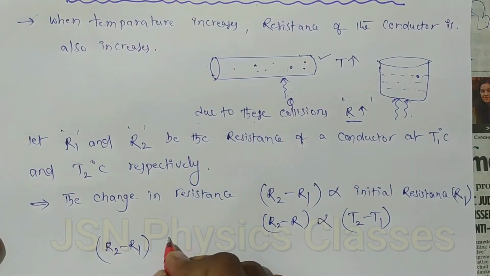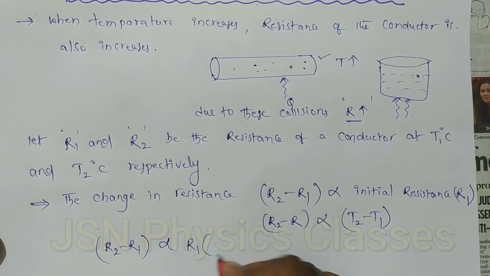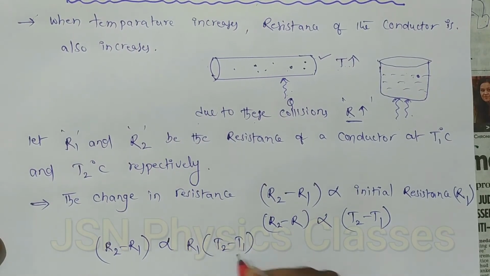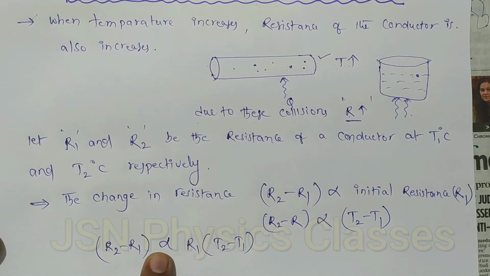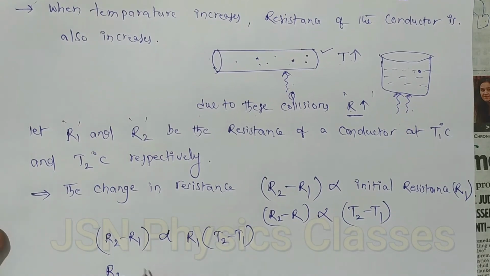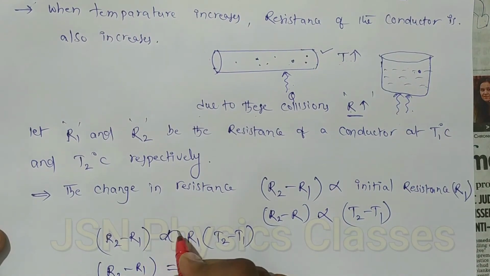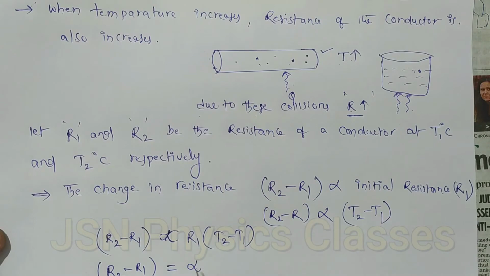So that is directly proportional to R1 into T2 minus T1. If you remove this proportionality sign, you will get one constant, so I am putting that constant as alpha. So R2 minus R1 is equal to alpha R1 into T2 minus T1. Remember, this is proportional and this is alpha.